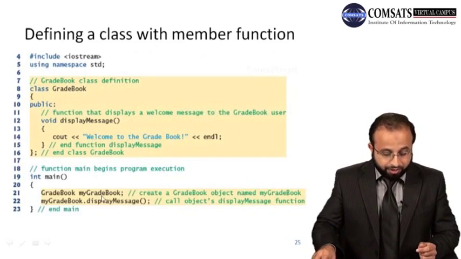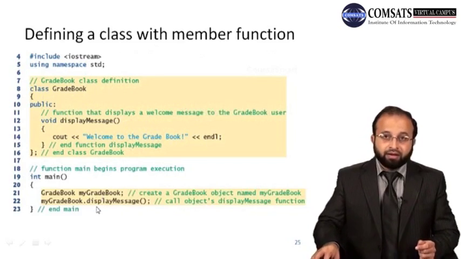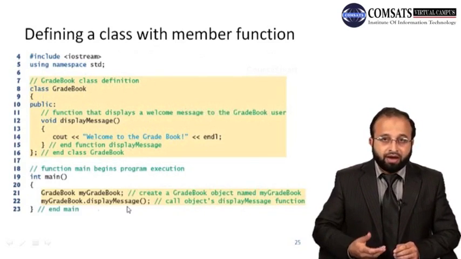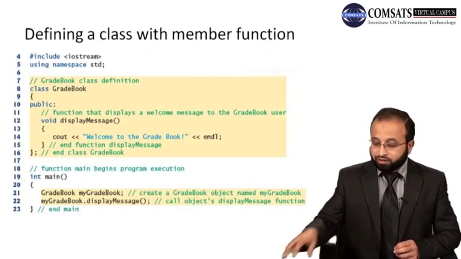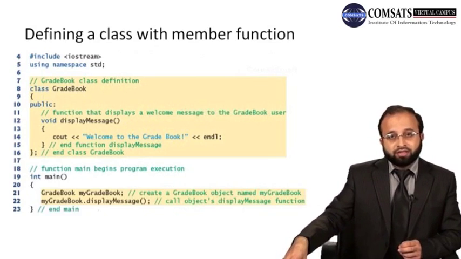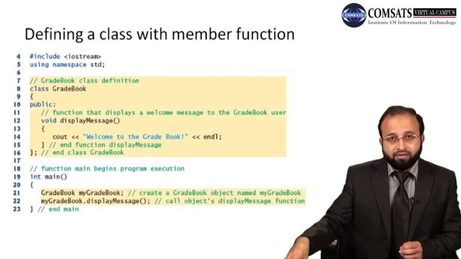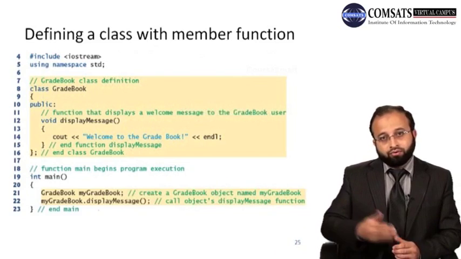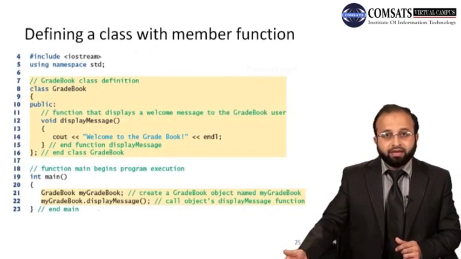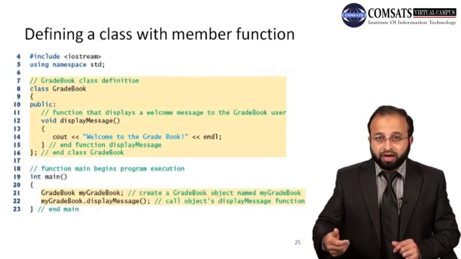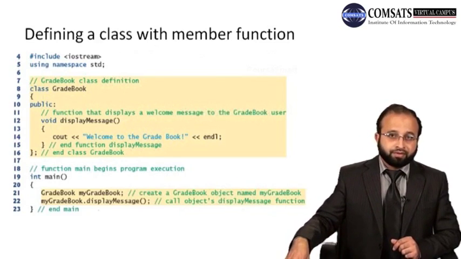So you have created an object in the previous line, but you have to tell which object's displayMessage function you are calling. You have to specify this. So if there is no lamp on the table, and I want to execute the behavior of that lamp, let's say turning on, to change its state from off to on, but there is no lamp here, it's not possible for me to execute that behavior, because for that I need an actual lamp, right?